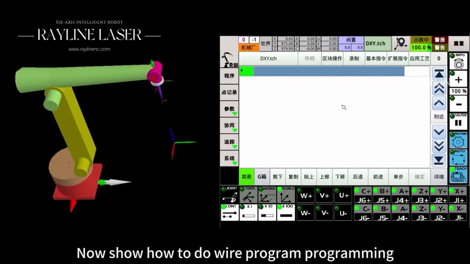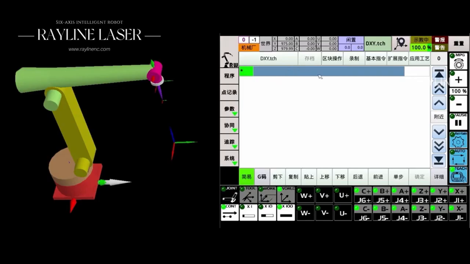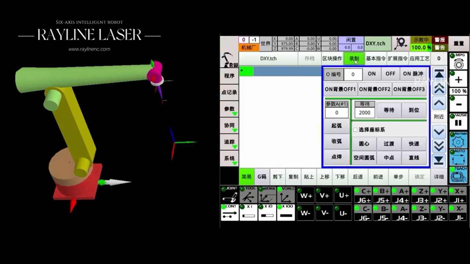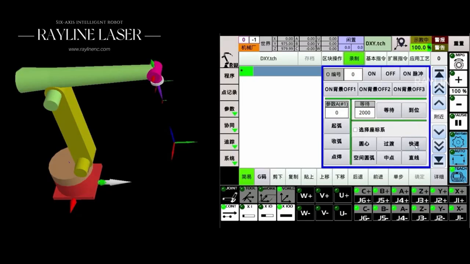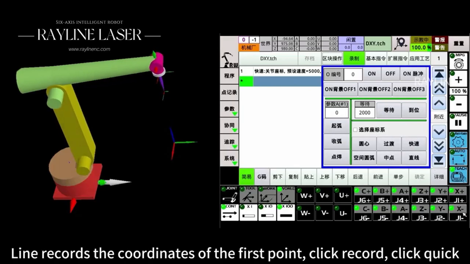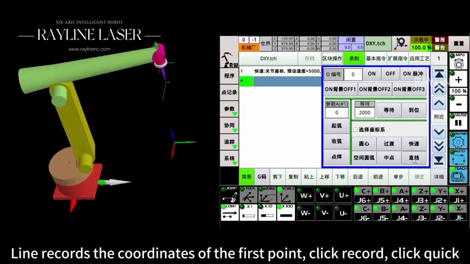Now show how to do wire programming. Line records the coordinates of the first point.